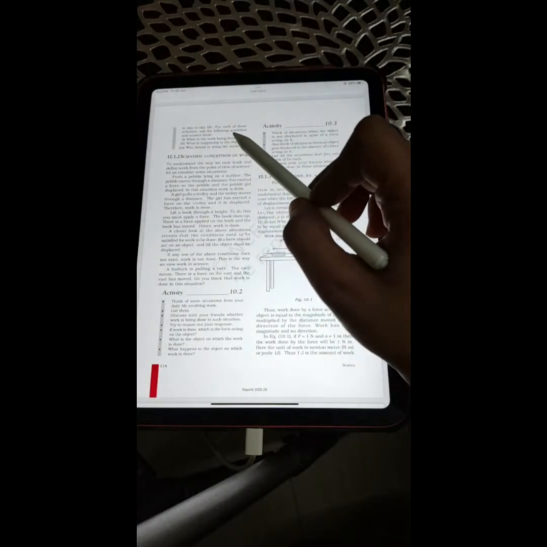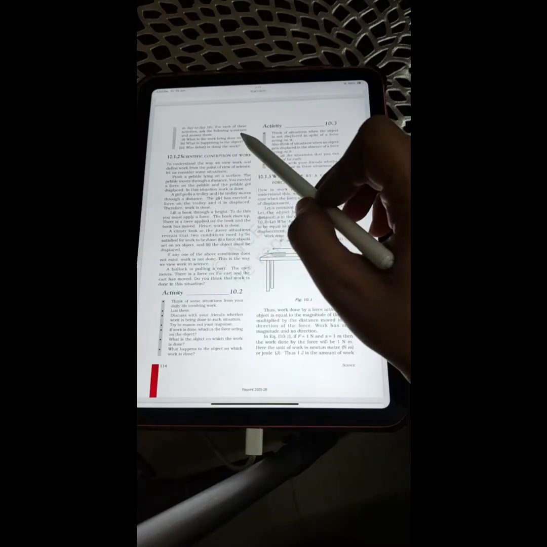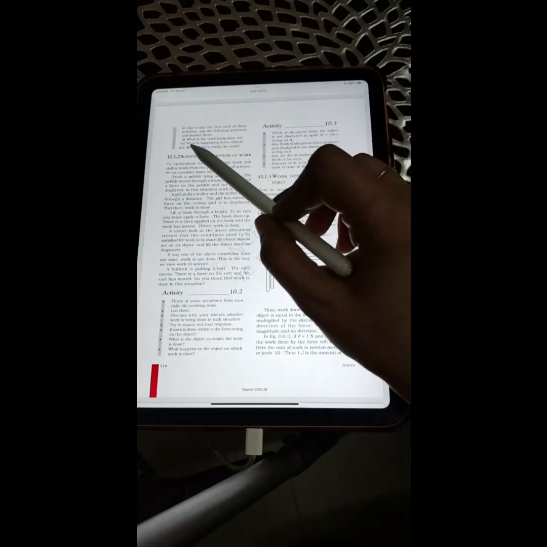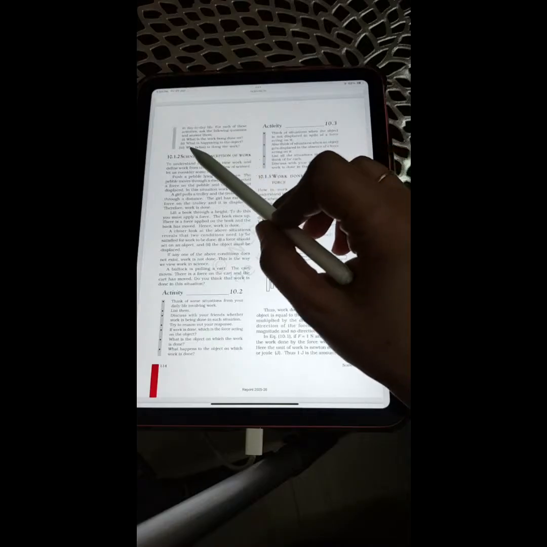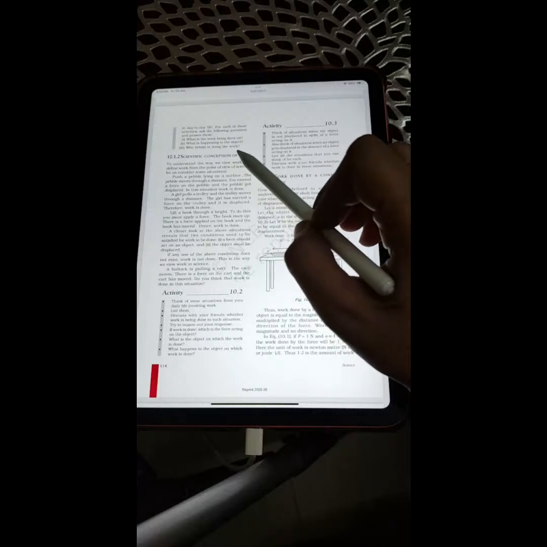In day-to-day life, for each of these activities, ask the following questions and answer them. First, what is the work being done on? Second, what is happening to the object? Third, who or what is doing the work?